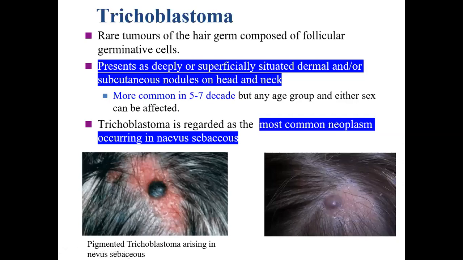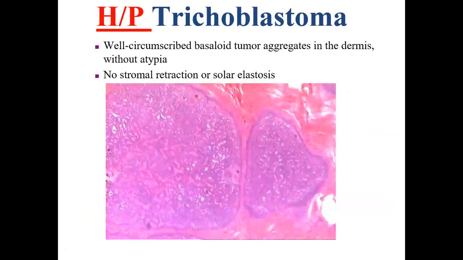Previously, BCC or syringocystadenoma papilliferum was considered to be the very common tumor, but now trichoblastoma is considered to be the most common tumor occurring in nevus sebaceus.